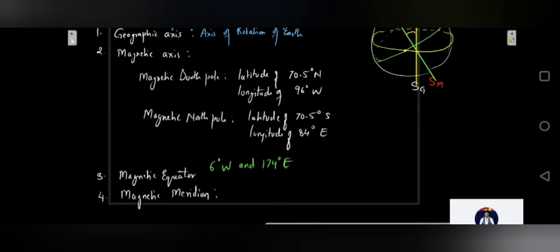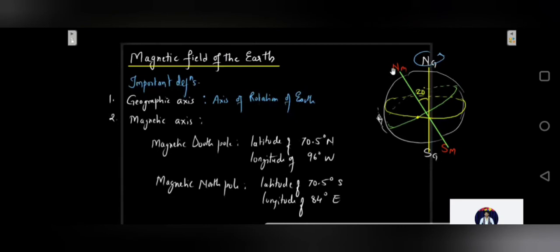So supposing if you are standing over here, or if you are holding a needle over here, you have to see the axis of that needle. So basically a plane passing through the axis of the needle and the magnetic axis is going to be your magnetic meridian.